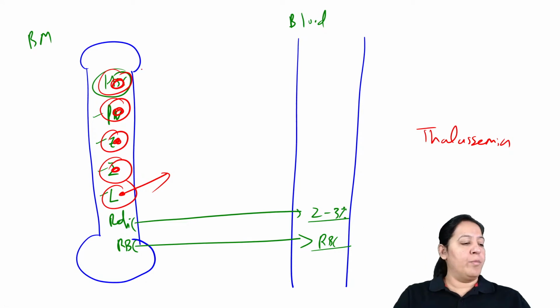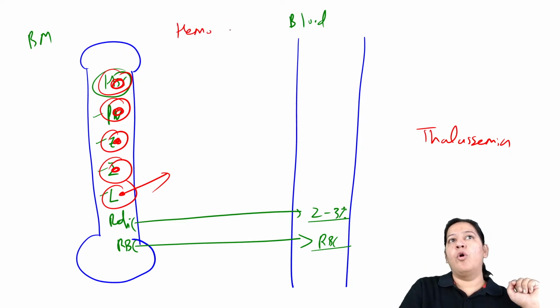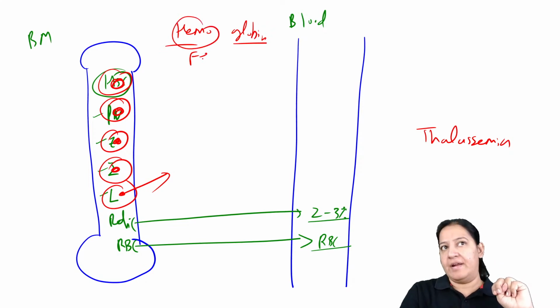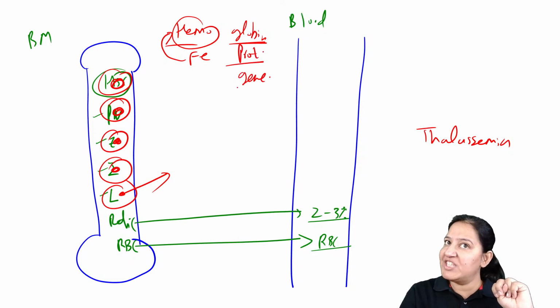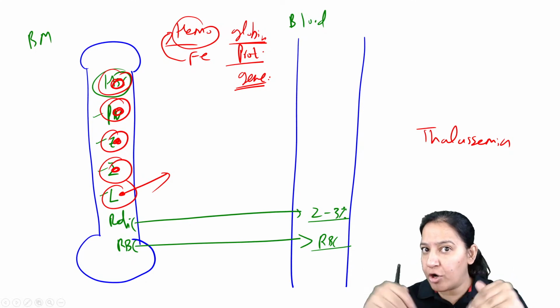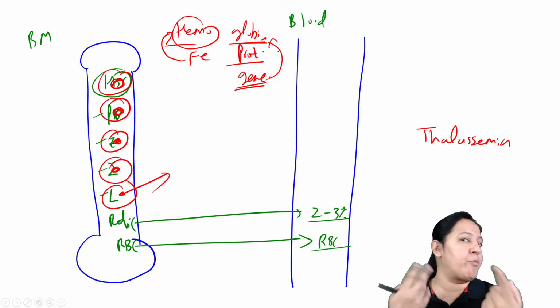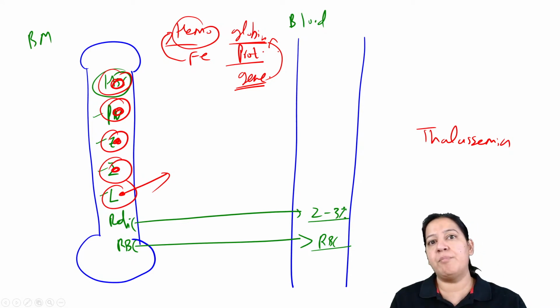Hemoglobin is made up of two things, heme and globin. Heme is made up of iron. Iron is required for forming heme. But globin is a protein. It is formed by a gene. Globin के लिए genes हैं. Genes के transcription और translation से globin बनता है. All genes do transcription and translation and form proteins. We know. Genes express themselves by forming protein.